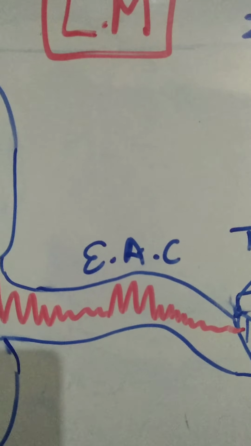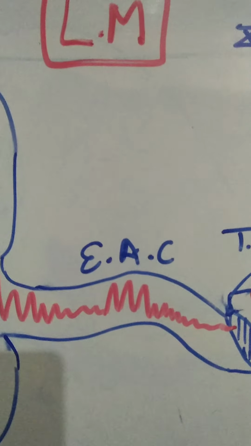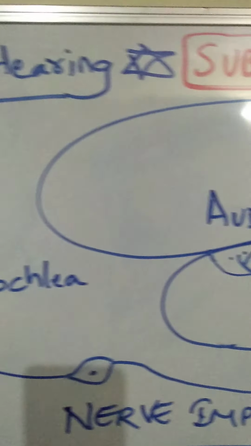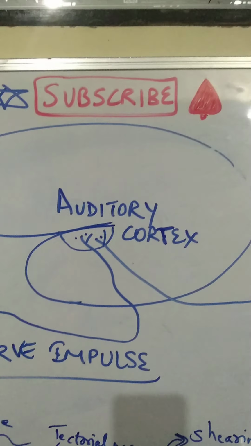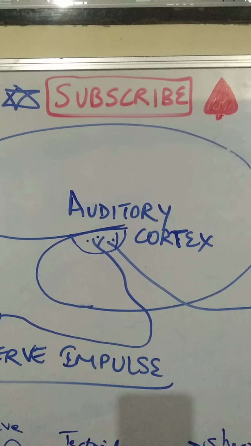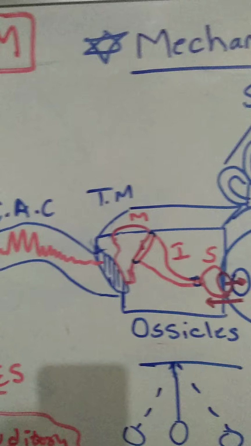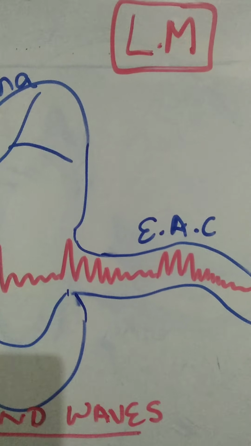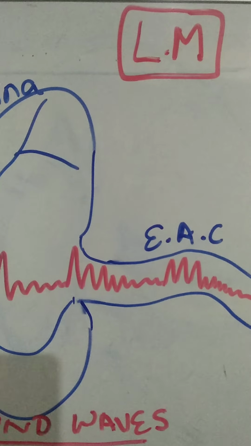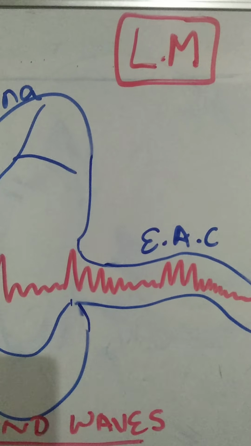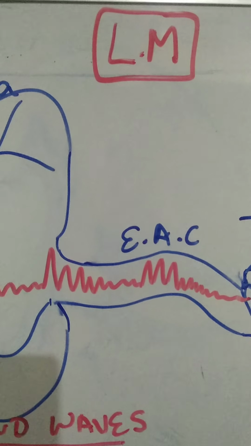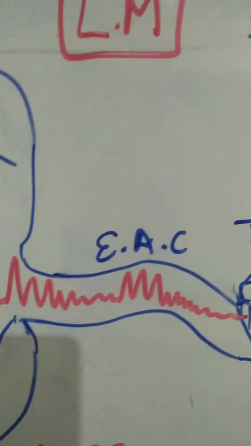Please note, the sound energy is a mechanical energy, whereas the brain understands only one information, that is the electrical energy or the nerve impulse. So our ear should be able to convert the sound energy, which is mechanical in nature, into an electrical energy. So that is really interesting. So let's see how that is done.